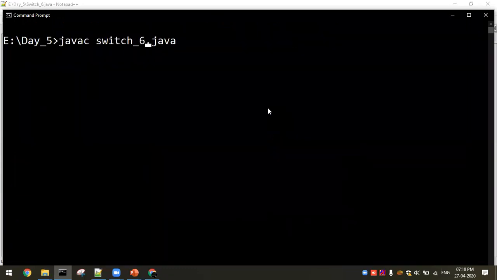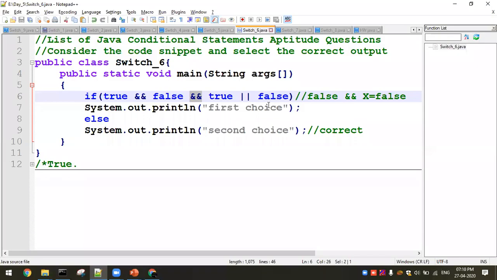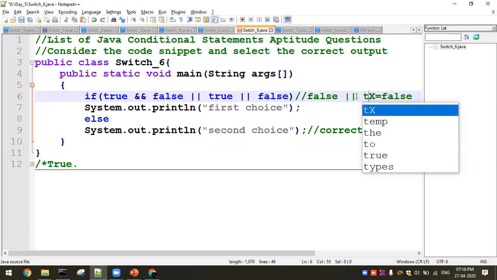Sixth question. Java switch underscore 6. You'll get a second choice. If I'm making this as a logical or operation, you will be checking the second part also. So this is false or the second part is true.